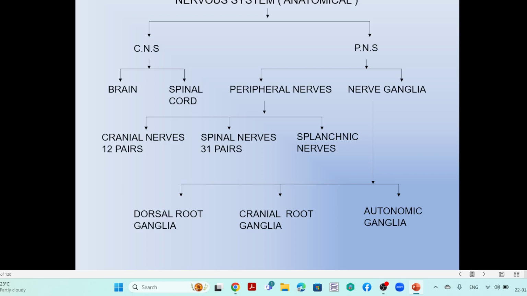Whatever sensory information is transmitted from the peripheral to the center is usually called sensory knowledge, sensory information. Whatever the response mechanism from the center to the peripheral, in the form of movement or in the form of action, that is called the response mechanism. So this is the main classification, and you should try to understand this anatomical aspect.